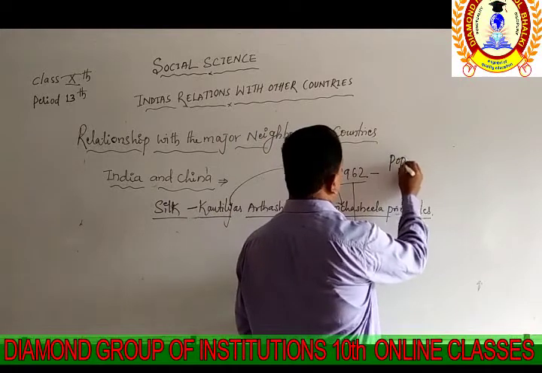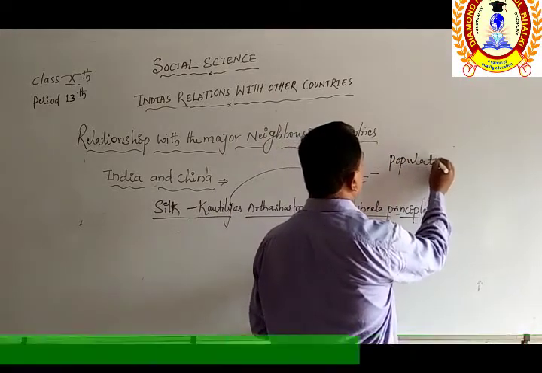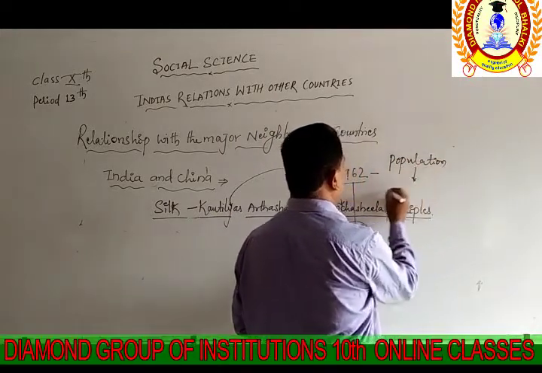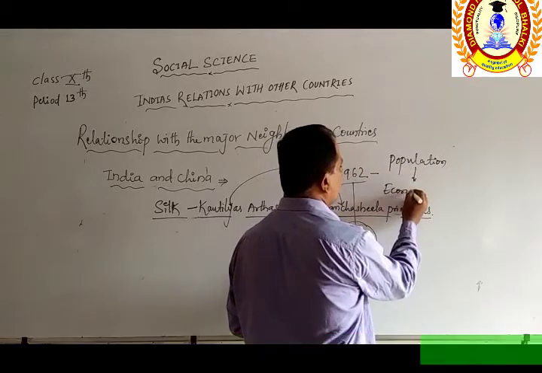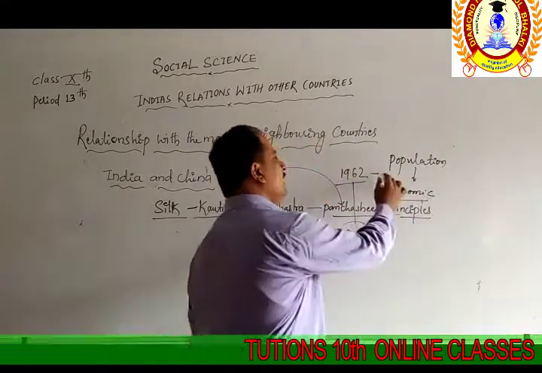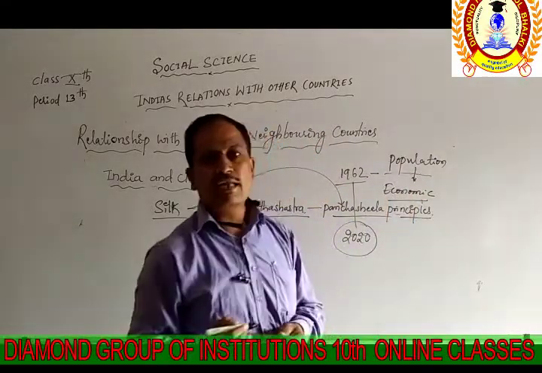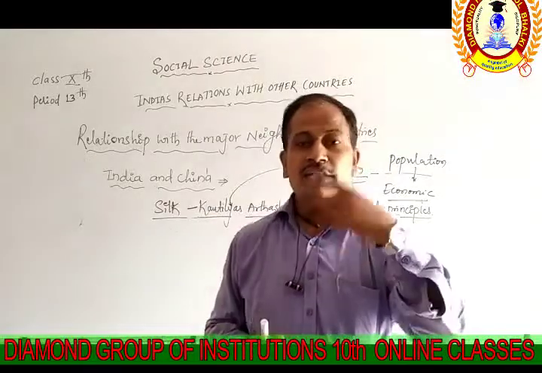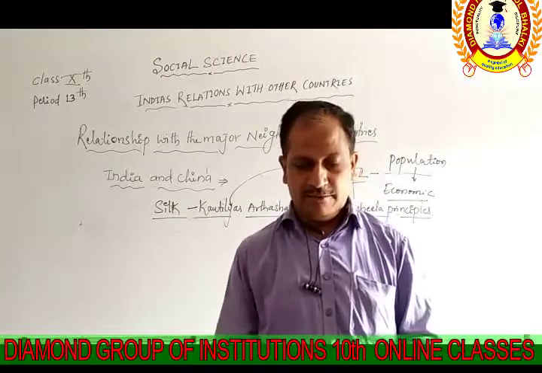On one side the population is large, and on the other side we see the economic development of these countries. So both India and China have got their name in world history.